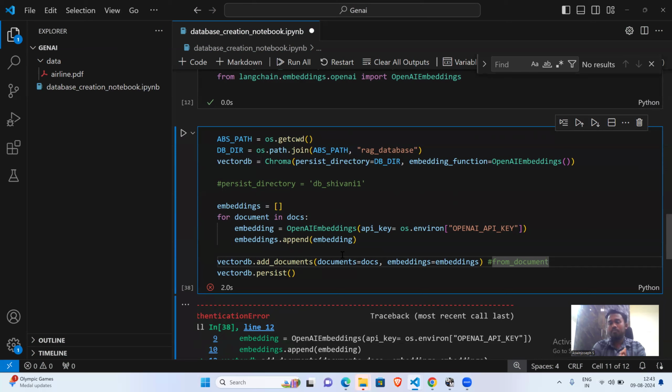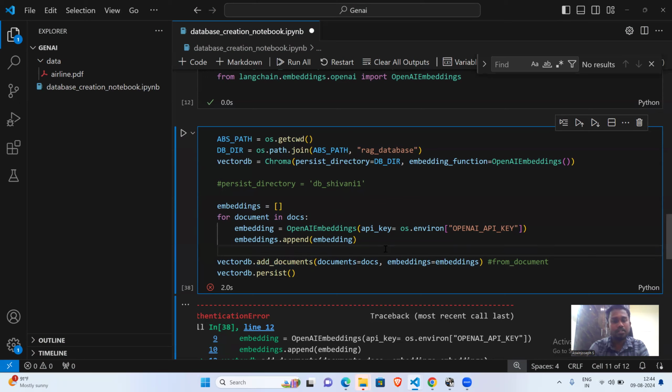But what if I created a vector database for today, and tomorrow a new set of PDFs comes up? I need to append that inside the vector database which I already created. That was a very complex thing when I worked on it. So at that time I researched and found this. There is a way, add documents, so that you can append documents. If you have previously pushed some documents inside the vector database, and now new documents have come, we can put them in. So that's why I went with this.